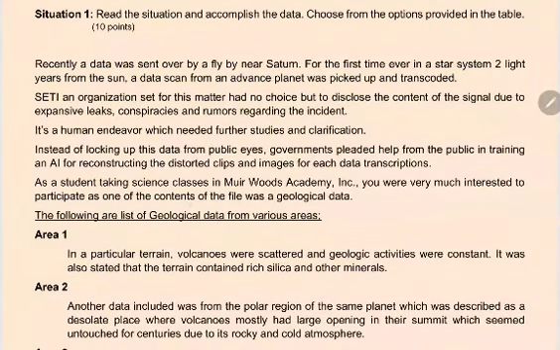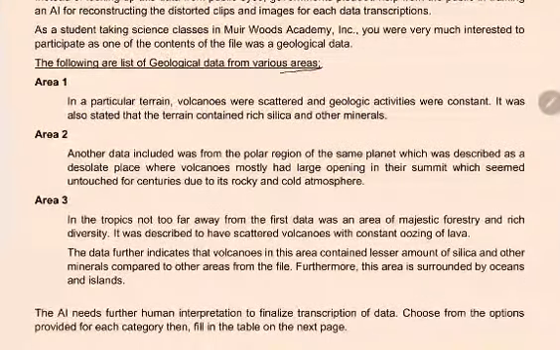The contents of the file was a geological data. The following are the list of geological data from various areas. So, tungkol ito sa geology kasi yun nga yung main topic nyo daw sa science dito sa school natin. And fortunately, yun naman talaga yung topic ninyo. So, kaya nyo tinitake yung exam.